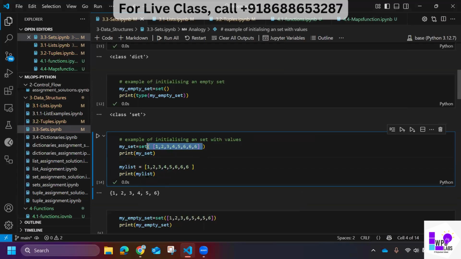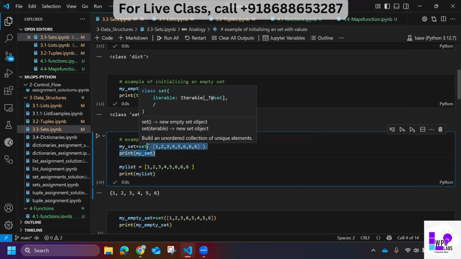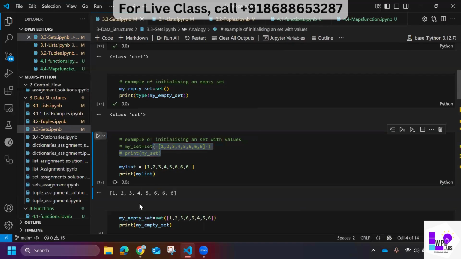But you see in this case, let me just comment this for the time. You see, all the values got printed, right? But here, when I'm working with sets, it's not allowing me to print repeats. It's only printing unique values. That is the behavior of a set. It by default prints unique values. That is why we are using it.